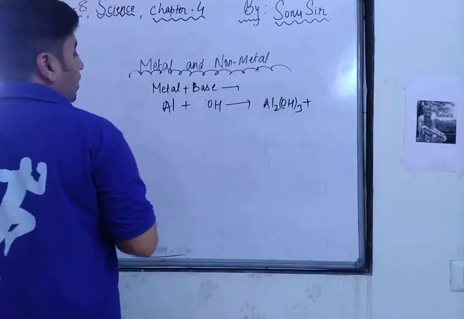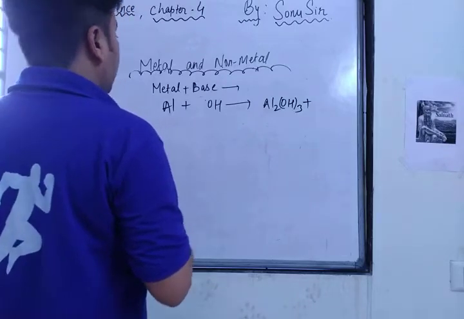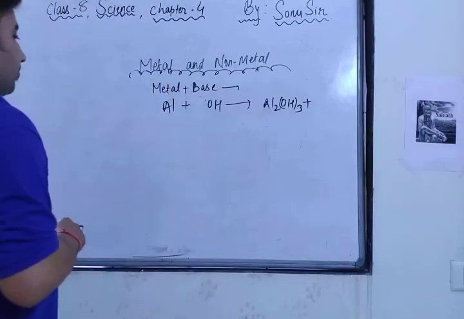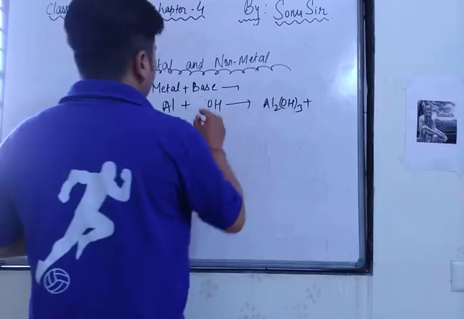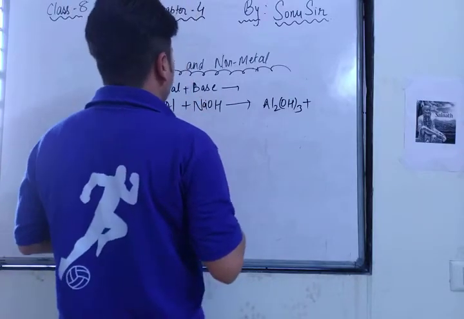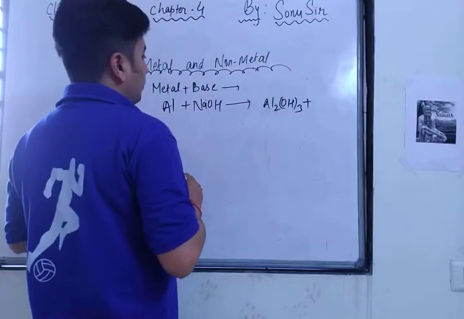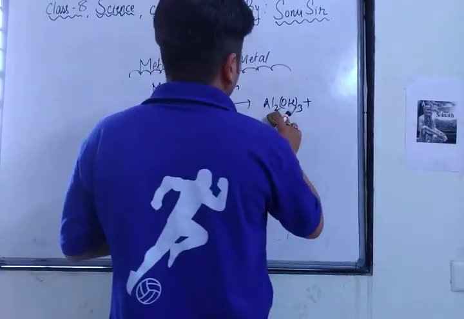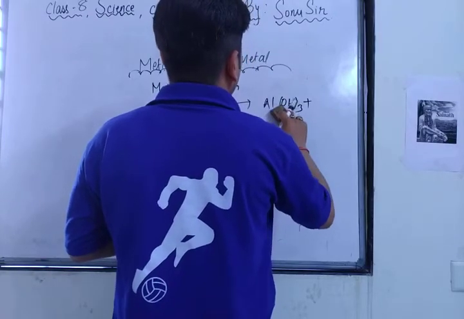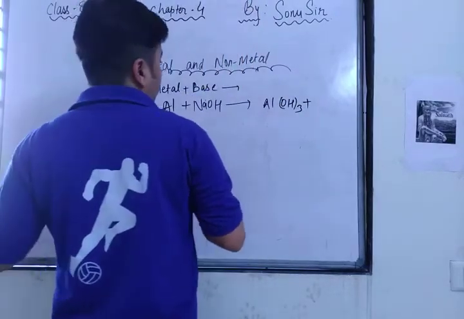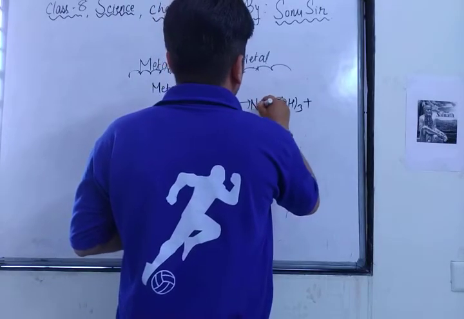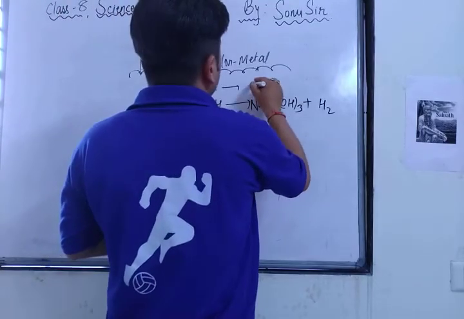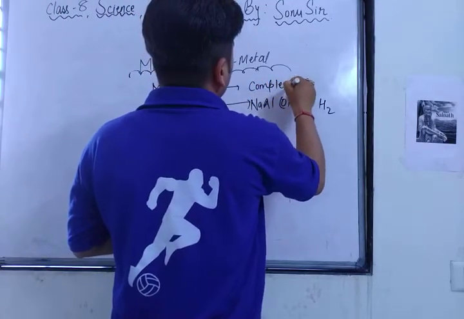Then it gives you sodium aluminate, NaAl(OH)4, plus hydrogen gas.